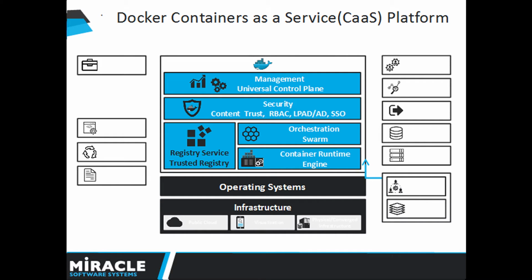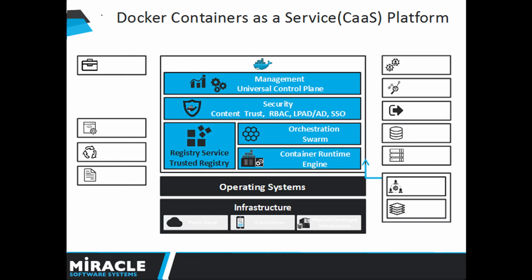Moving on to the next slide. Here I will explain to you about the architecture of the container as a service platform. Here I am having infrastructure on my physical machine, and on top of that I have Windows OS, and on top of that I have Docker Engine, and on top of that I have Swarm Manager, which will manage all the nodes as a single host, and on top of that I have Docker Universal Control Plane with inbuilt security, and we can create nodes and containers on top of Docker UCP.